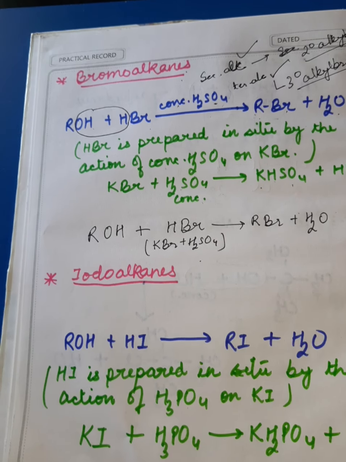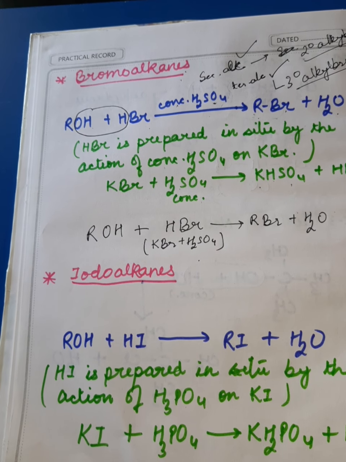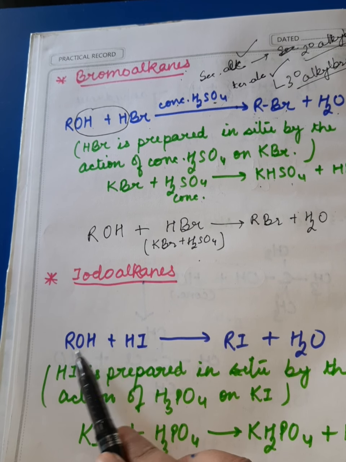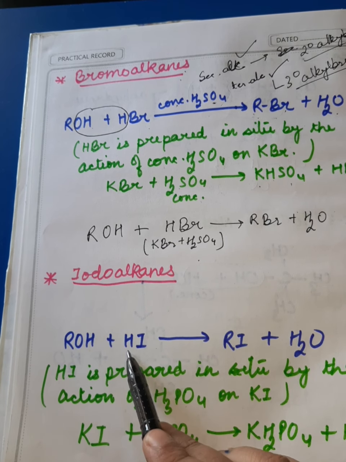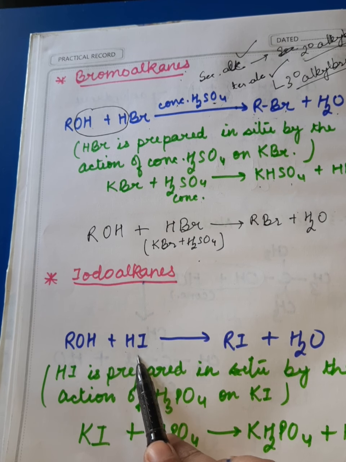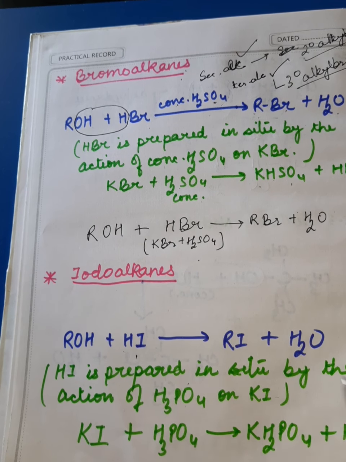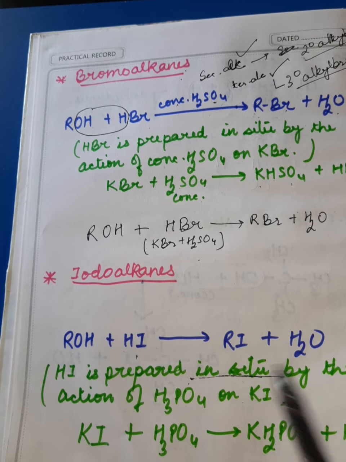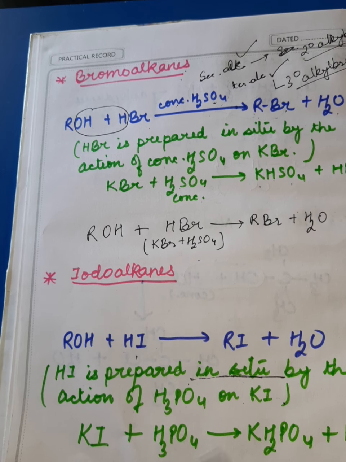Now, iodoalkane. Iodoalkane is prepared by the action of HI on ROH, means alcohol. Similarly, HI you never see in the laboratory, so it is prepared in situ by the action of H3PO4 on KI. In situ, you are understanding, means during the course of the reaction. The reaction takes place in this way.